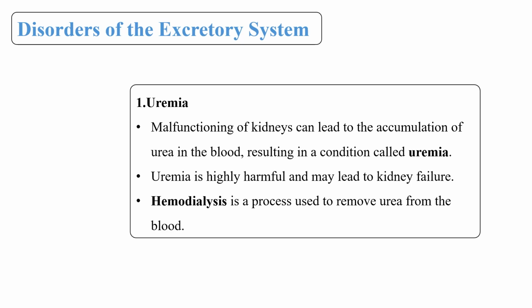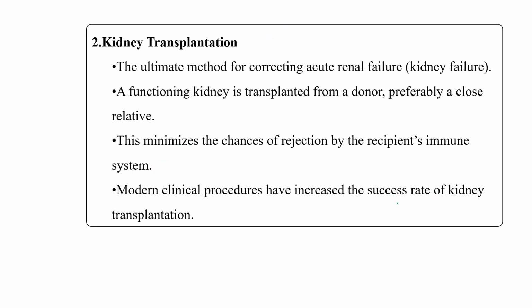Now let's discuss some disorders related to the excretory system, like uremia. Uremia is caused by malfunctioning of the kidney. It can lead to the accumulation of urea in the blood, resulting in a condition known as uremia. This is highly harmful and may lead to kidney failure. Hemodialysis is the process of removing blood urea by a mechanical way through dialysis. Second is kidney transplantation. This is the ultimate method for correcting acute renal failure or kidney failure.